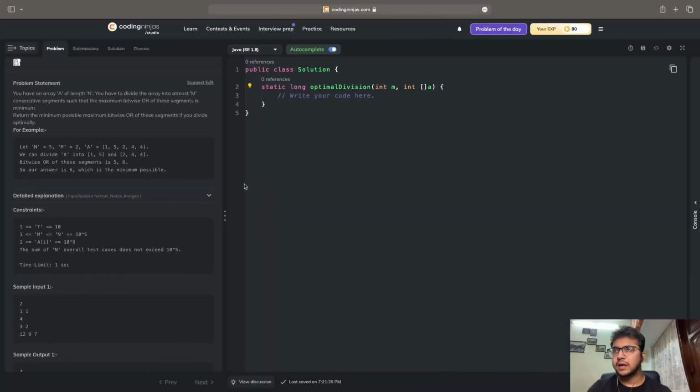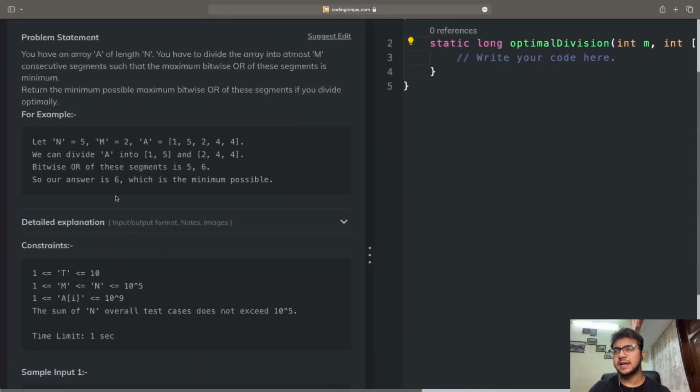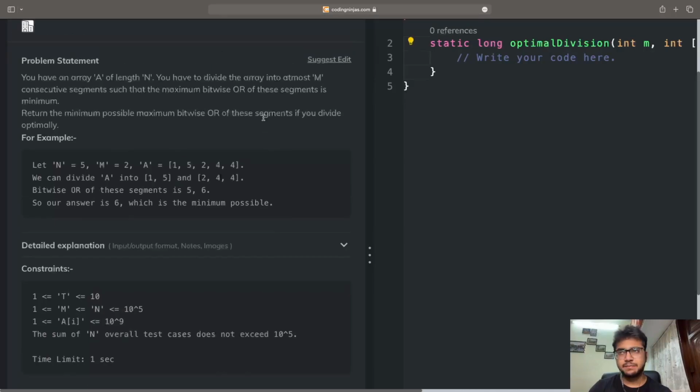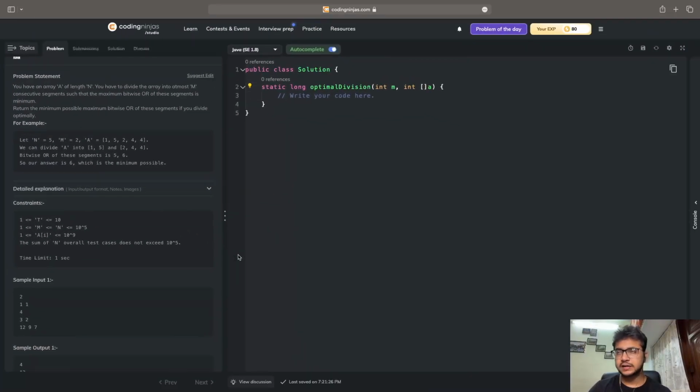Fine. Okay, so what we have to do is that every time we create a segment, we have the right to create at most m segments. That is written over here. After creating m segments, we have to calculate the bitwise OR of these segments. After calculating the bitwise OR of these segments, I have to find out which is the maximum one, and then I have to find the minimum of the maximums that are possible. That is what we have to do. That is what we are going to solve.